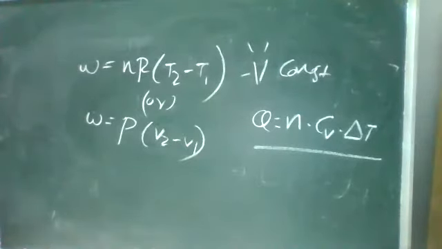Just take the work function: W is equal to P into V2 minus V1, or NR into T2 minus T1 from the ideal gas equation itself. We'll do a problem on this. Okay, just take a problem.